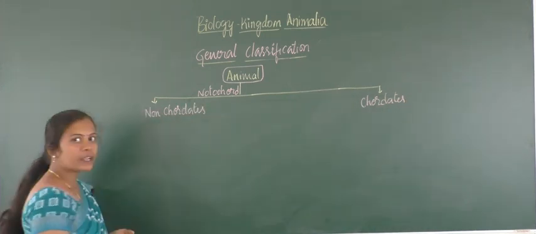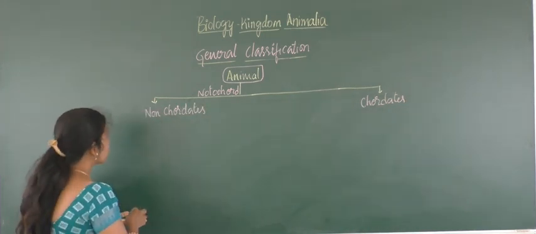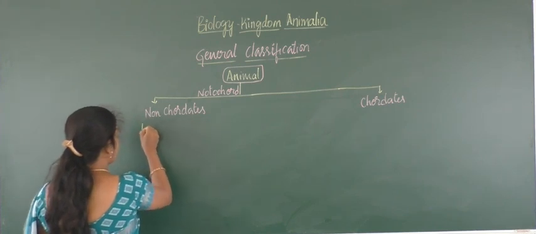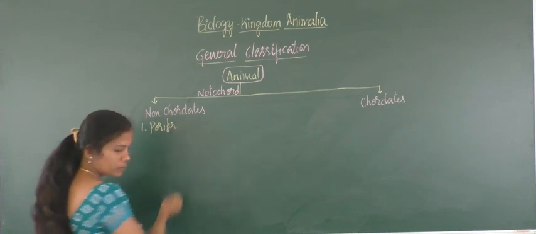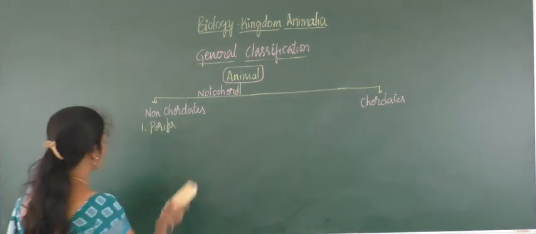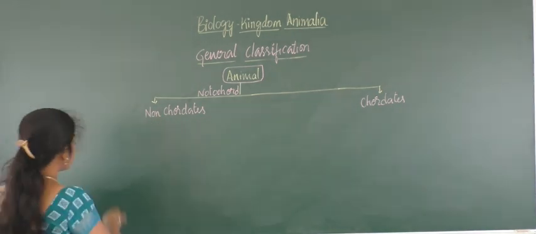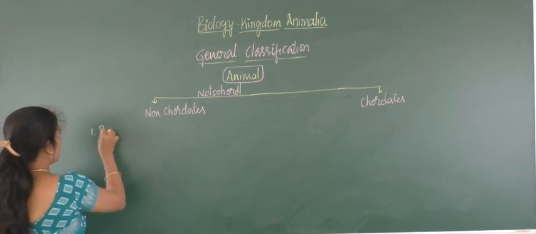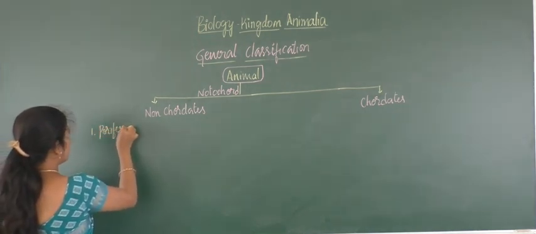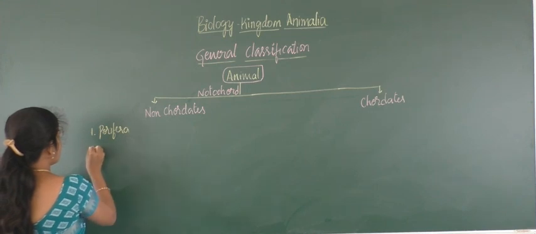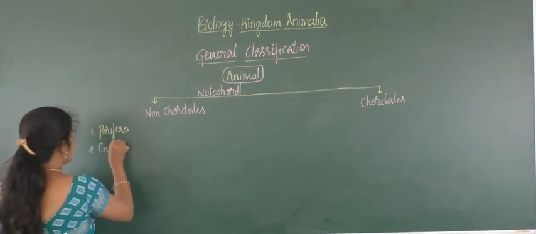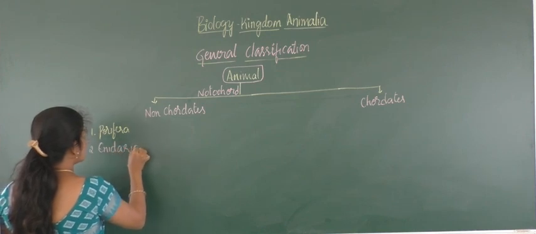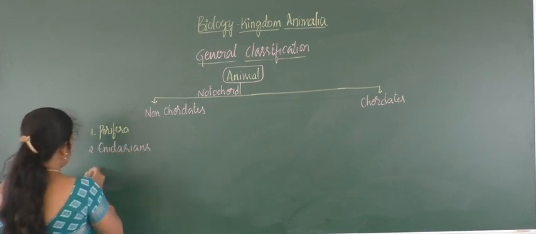Majority of all the phyla present here will be non-chordate. First one, Porifera. Second is Cnidarians, then Ctenophora.